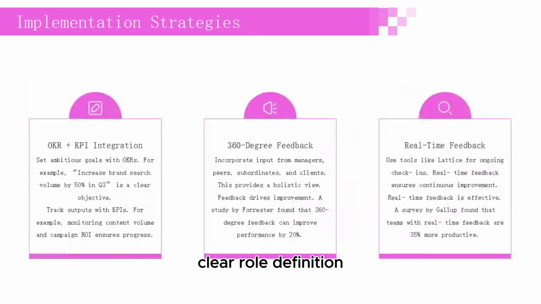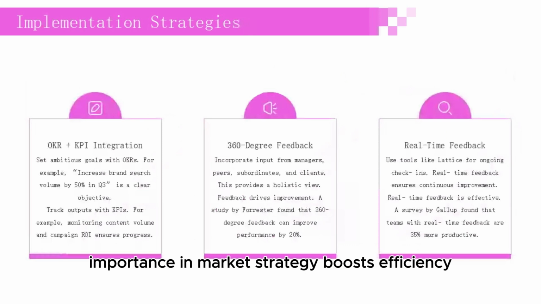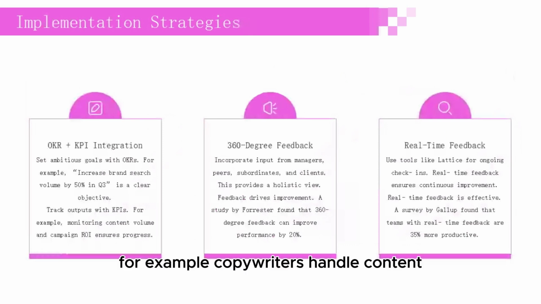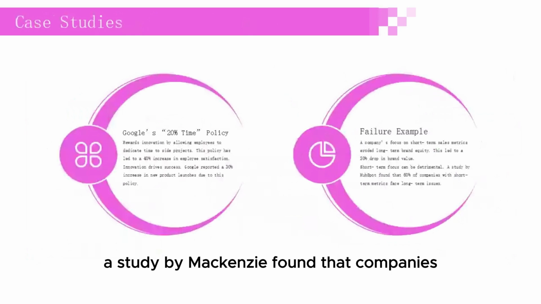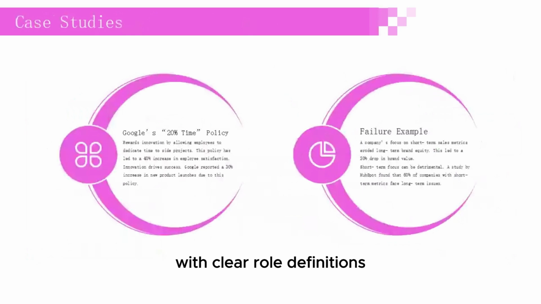Clear role definition. Importance in market strategy. Boosts efficiency. Specialized roles reduce task duplication. For example, copywriters handle content while designers focus on visuals. Efficiency is key to success. A study by McKinsey found that companies with clear role definitions can reduce project costs by 15%.